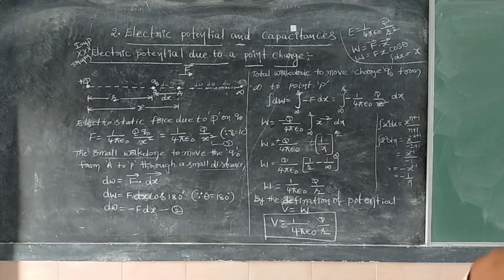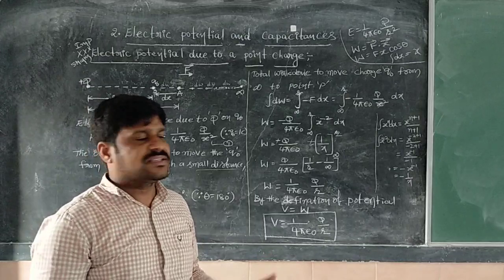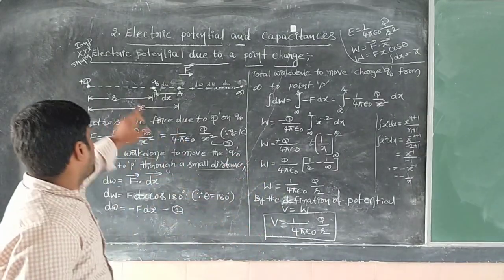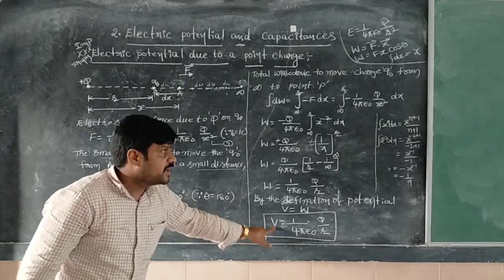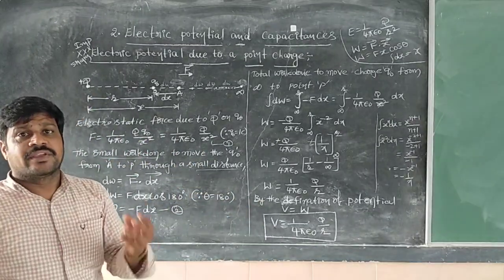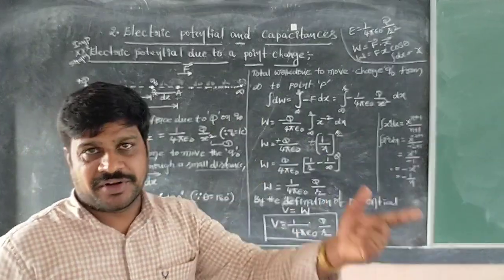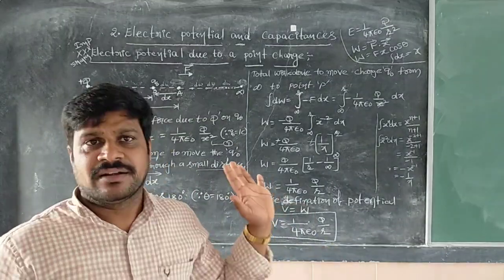Right. This electric potential is a scalar. Scalar means if you take a positive charge here, the electric potential becomes positive. If you take a negative charge here, the electric potential is negative. If you take a positive charge, the electric potential is positive. If you take a negative charge, the electric potential is nothing but negative.